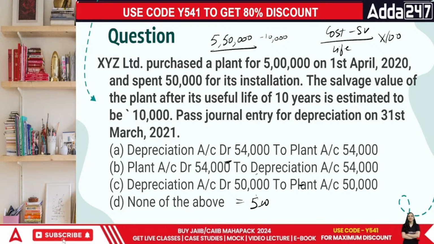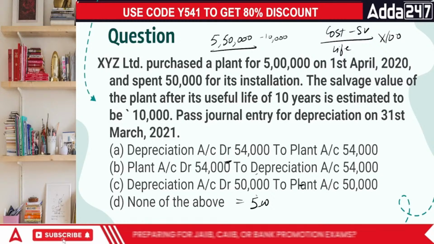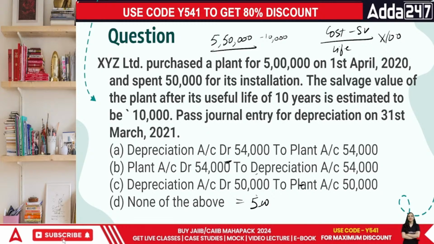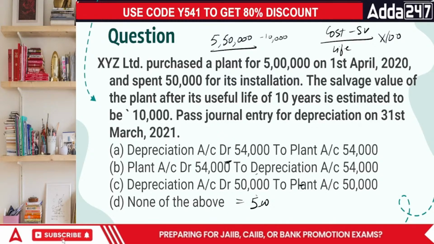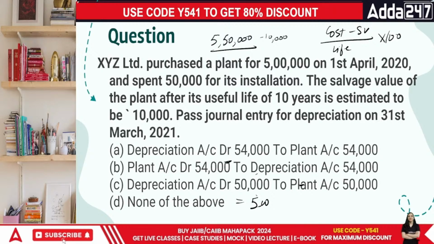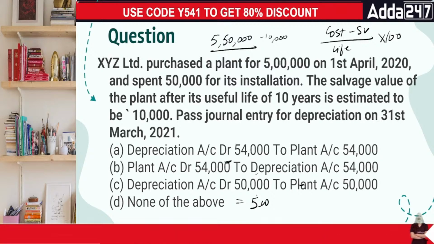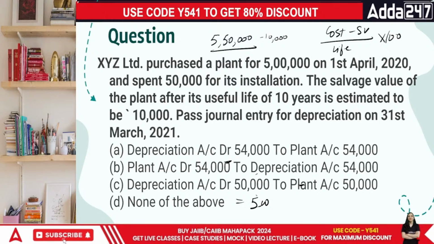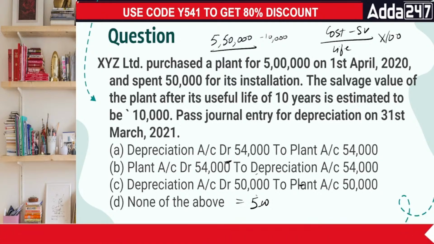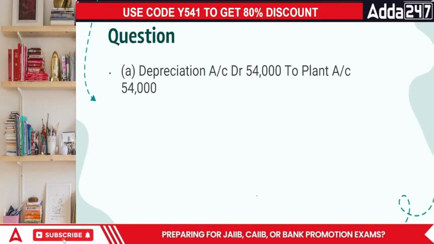Everybody, what's going to be the answer in this case? Since we're talking about usage, wear and tear, it is going to be depreciation. Is depreciation a debit item or a credit item? Depreciation is a debit item because it's an expense. What's going to be the answer in this case, everyone? The answer in this case is going to be 54,000.